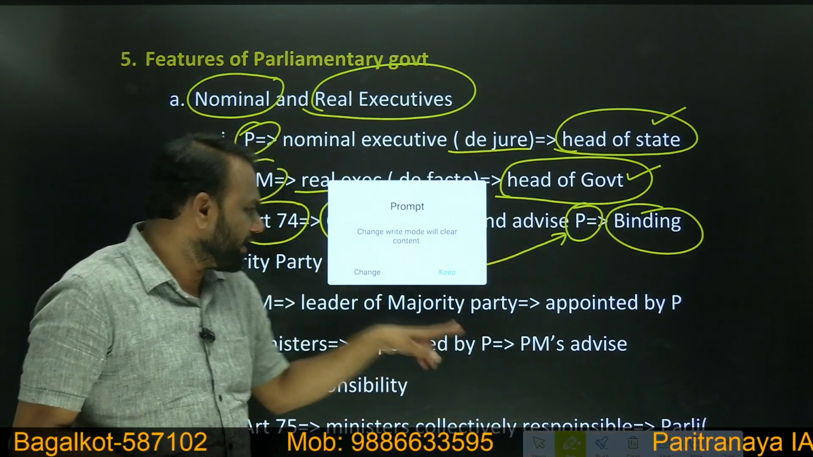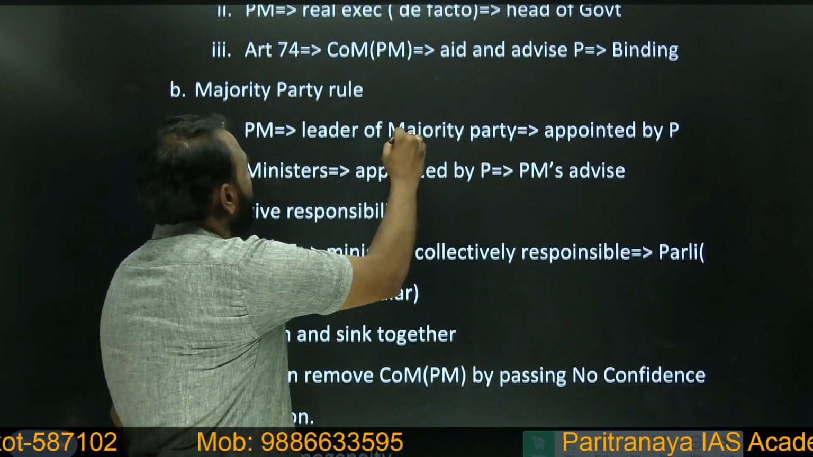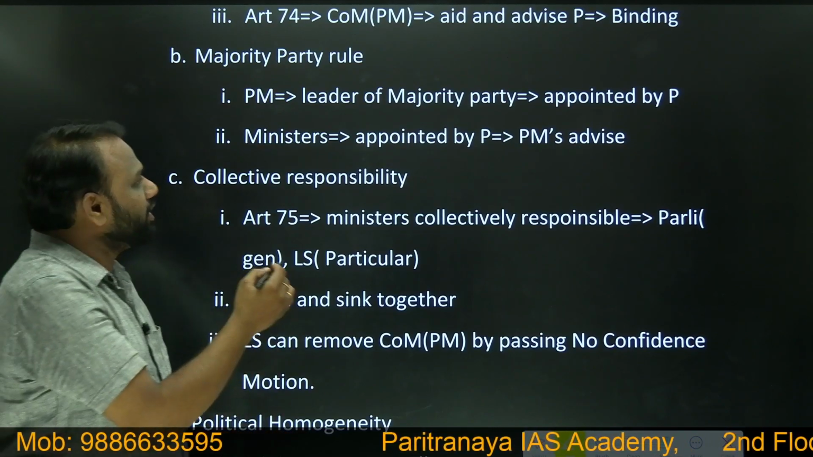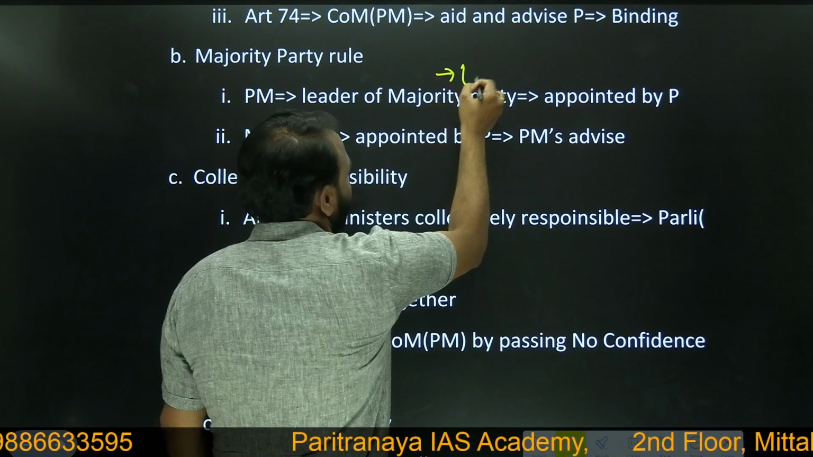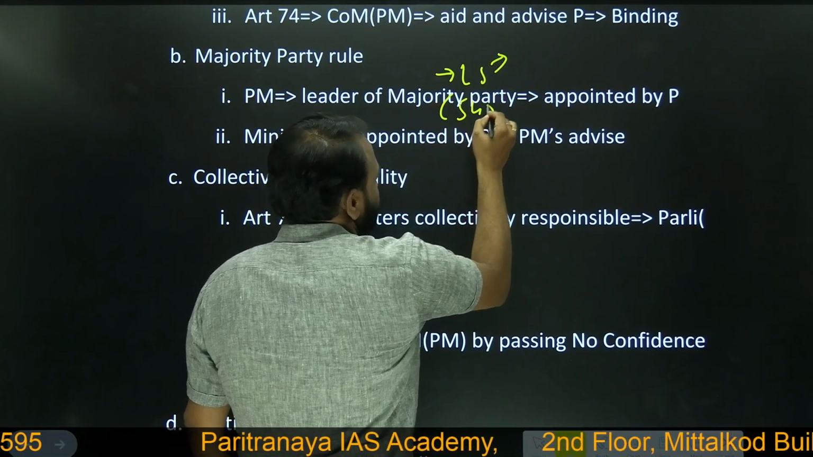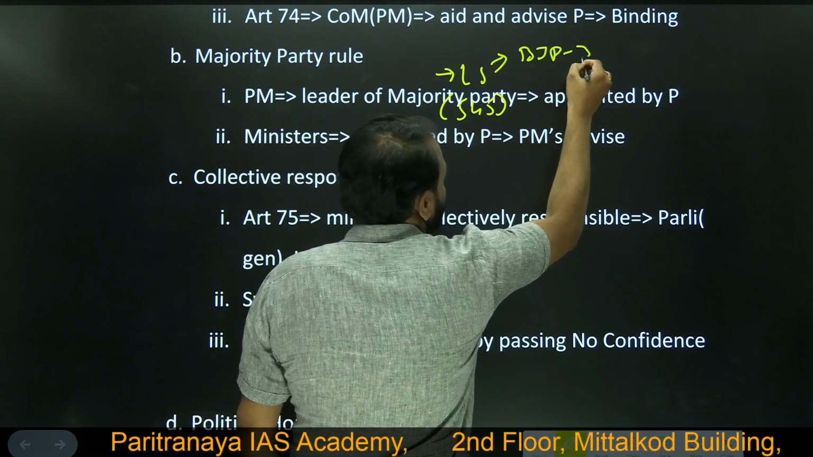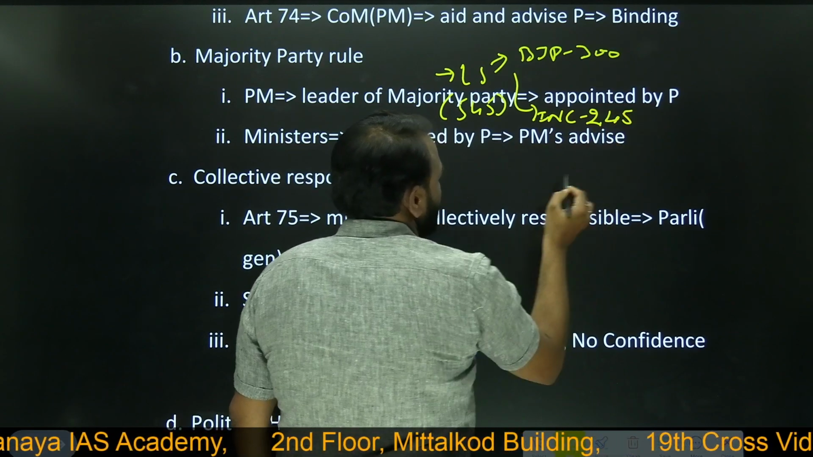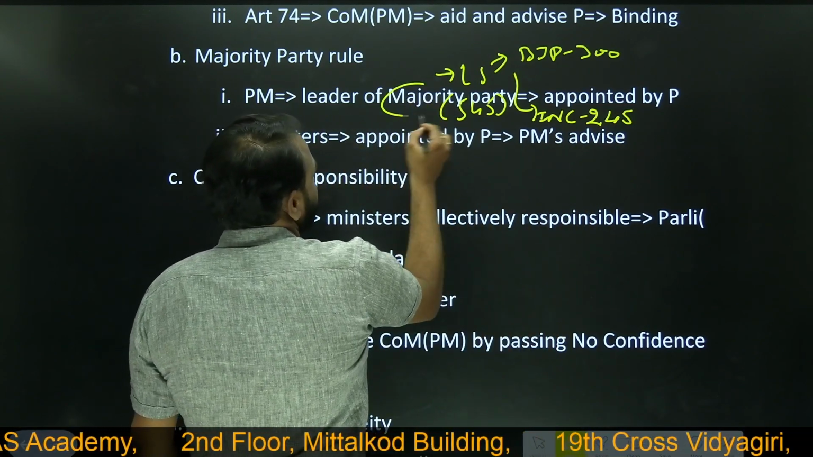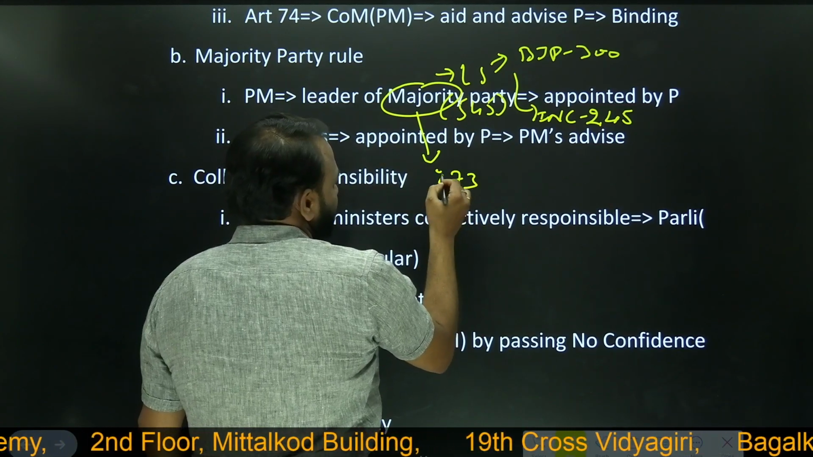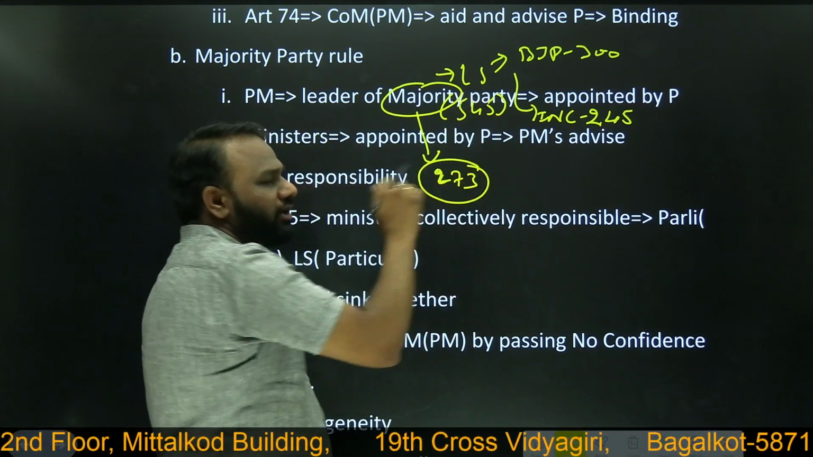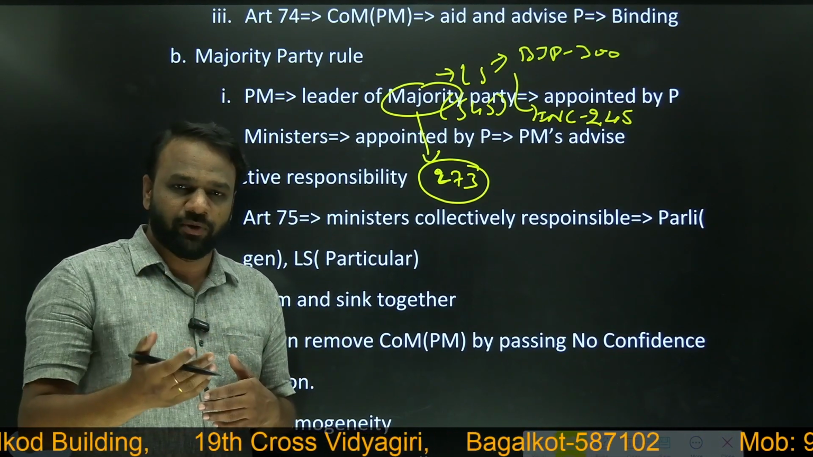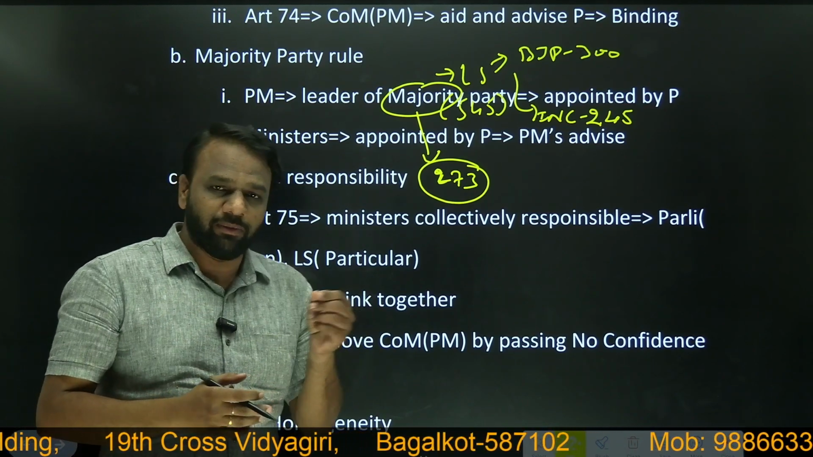Next, majority party rule. This is also one of the important features of the parliamentary system of government. So what is majority party rule? We already took an example, right? In Lok Sabha, among the 545 members, BJP, we assumed 300. Next, Indian National Congress, we assumed 245. What is majority? Majority is anyone who has got more than 273 seats. Why 273? Because 545 divided by 2 is 272.5. The whole number is 273. So the party that has secured at least half of the seats will be called the majority party.